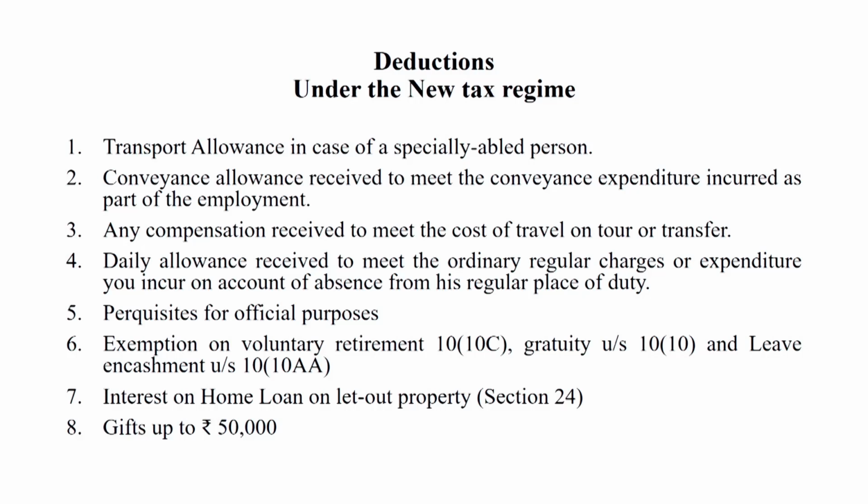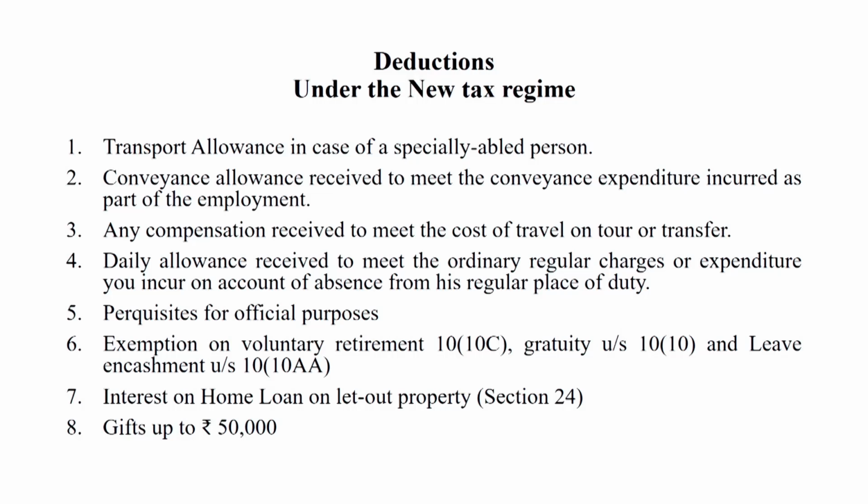Dear students, with the help of this slide, I am able to say these following deductions are allowed by the government under the finance bill under section 115BAC subsection 1A. First, transport allowance in case of especially abled person, Divyang.